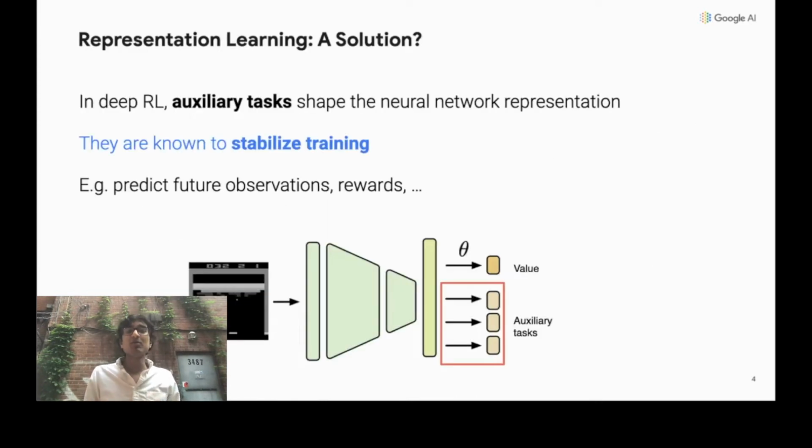Now, in deep RL, we've developed many empirical band-aids to reduce the problem of instability in practice. One particularly successful path has been to use representation learning. In addition to learning just the value function, we add auxiliary objectives, such as predicting future observations or predicting future rewards. These auxiliary objectives shape the representation that is learned by the neural network, and in practice is known to stabilize training. Now, this is a wholly empirical observation, but it leads us to ask, can representation learning be a path to provably guarantee stability of off-policy RL?